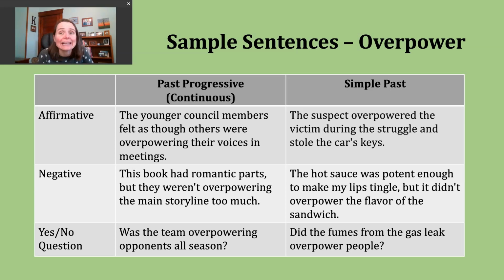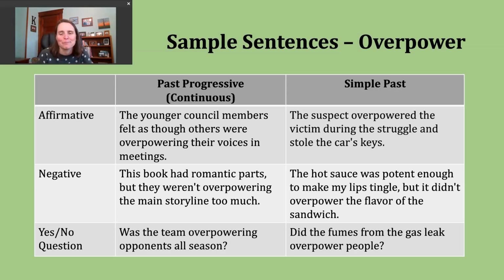Now let's talk about making negative simple past tense sentences. To do this, again, start with your subject, use did not, but then use the base verb. So here we're not using the ed form of the verb in the negative. Here's another example. The hot sauce was potent enough to make my lips tingle, but it didn't overpower the flavor of the sandwich. I borrowed this sentence from a particular restaurant critic's review. So they were describing the particular dishes they had tasted, and so here this particular sauce was not too intense.